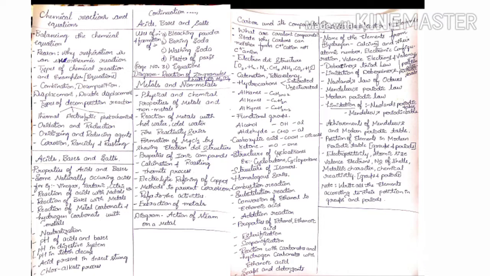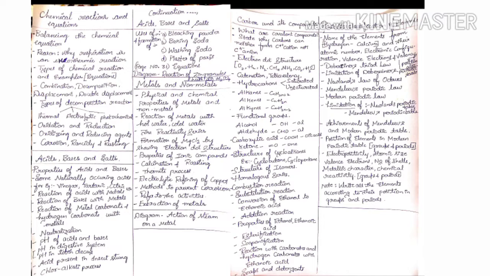Let us now move towards the second lesson, that is acids, bases and salts. When we look into acids, bases and salts, we should learn about the properties of acids and bases, and there are some naturally occurring acids also, like vinegar, tartaric, citric and oxalic. All those things you have to concentrate on. If not, please learn. Then you should also learn about the reaction of acids with metals, then reaction of metal carbonate and hydrogen carbonate with acids. This is very important. Then you have to learn the neutralization reaction, and there will be one sure question from the pH value, that is they may ask the pH of acids or the pH of bases.